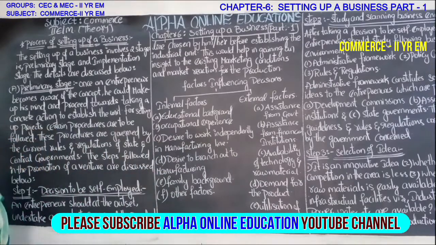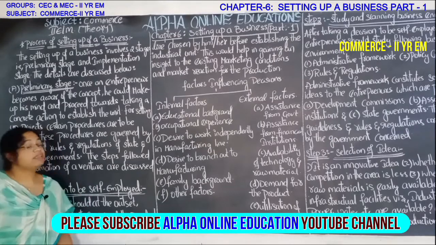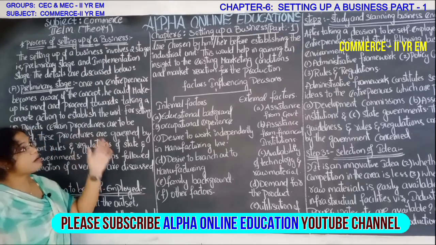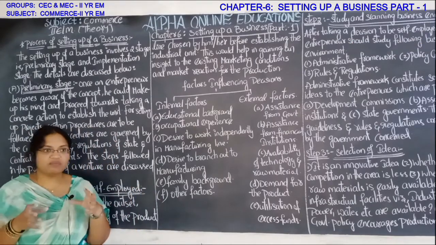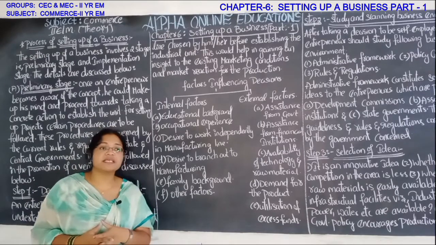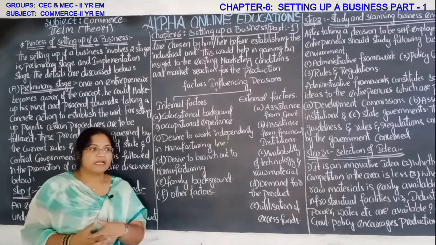Commerce theory part for the second year's English medium. The chapter that we are dealing with is the sixth chapter. In the sixth chapter, we have setting up of a business: how we will start the business, how we will set up the business, the starting initial stage of the business. In order to start, what are the procedures? Let us see.